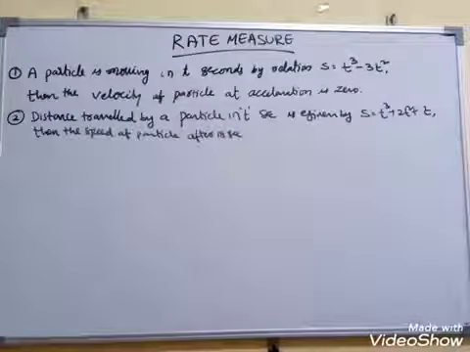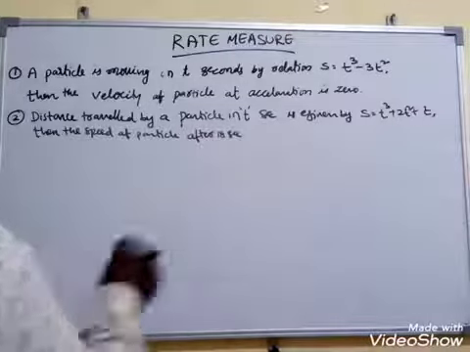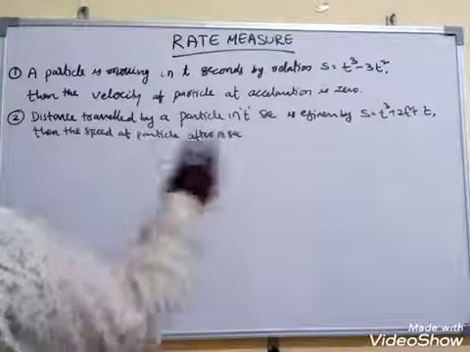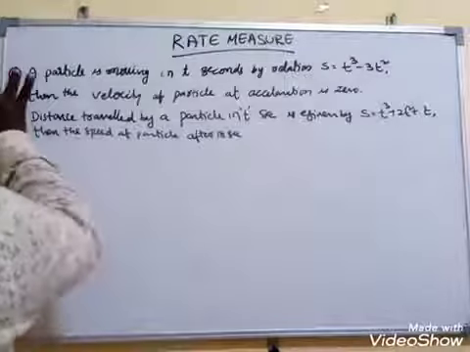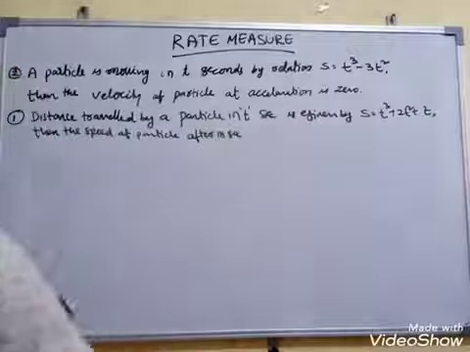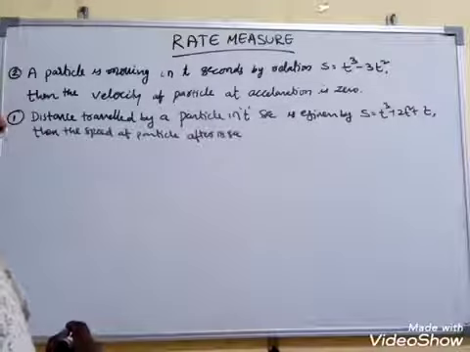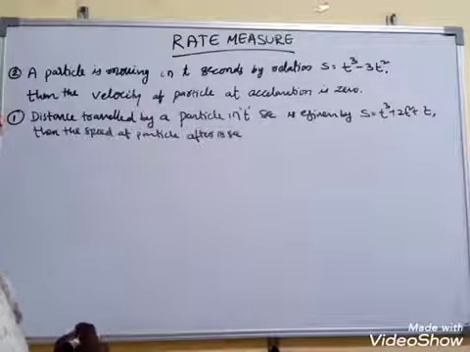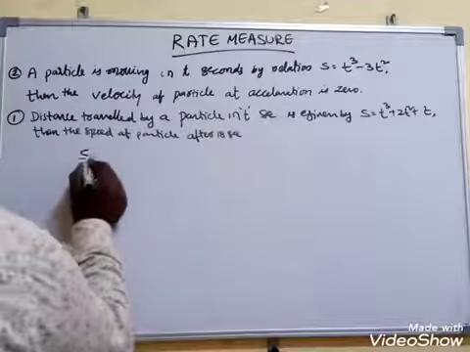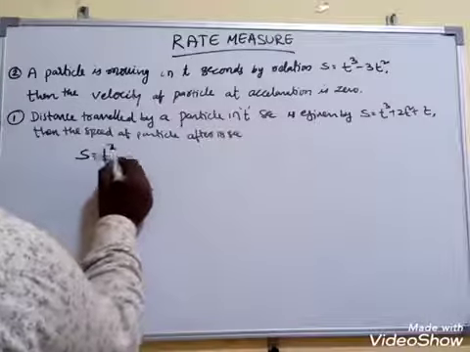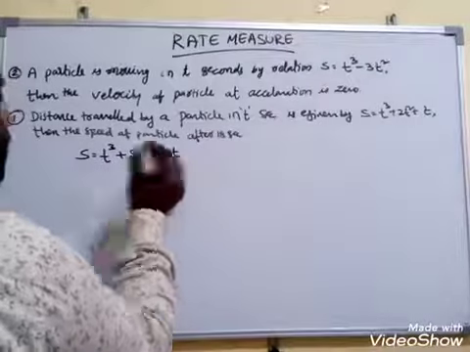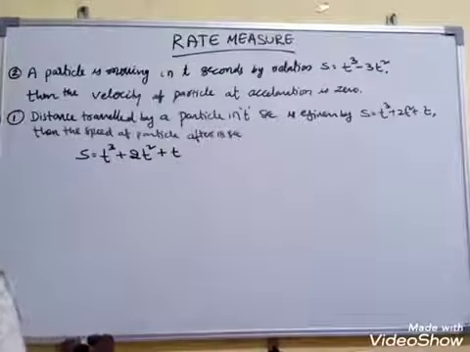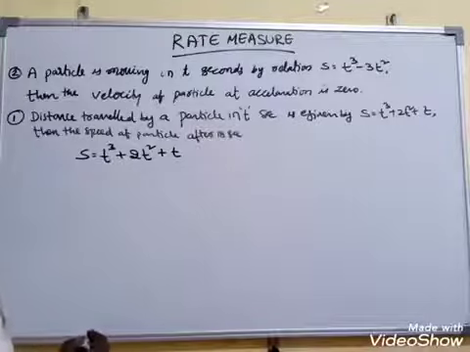Here I am going to discuss two basic problems. I'll solve the bottom one first and then go to the top one. Question number 1. Distance traveled by a particle in t seconds is given by s is equal to t cube plus 2t square plus t. Then they ask for the speed of the particle after 18 seconds.